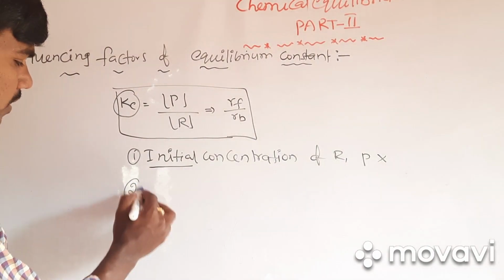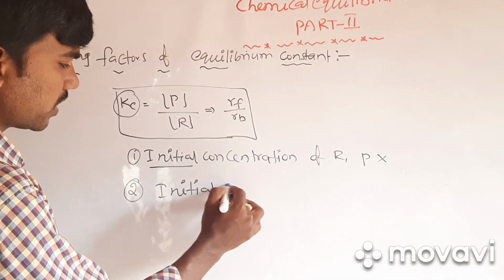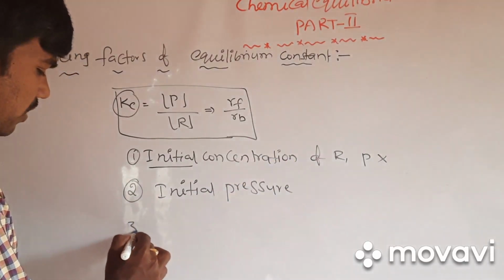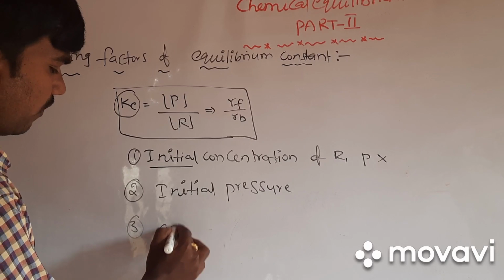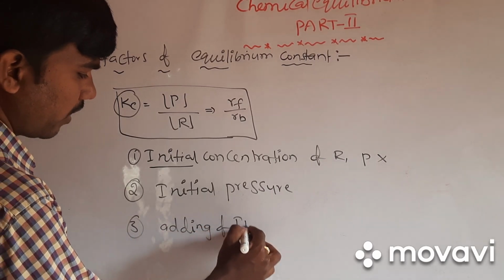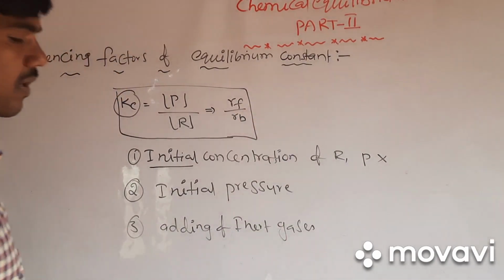The second point is initial pressure, which also will not influence the equilibrium constant. And the third one is adding inert gases, which also will not influence the equilibrium constant.